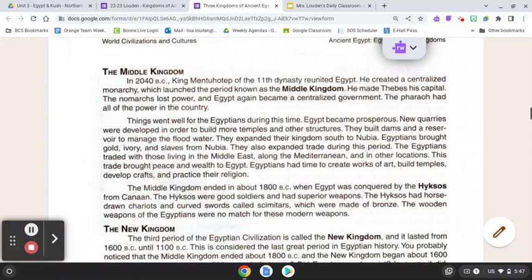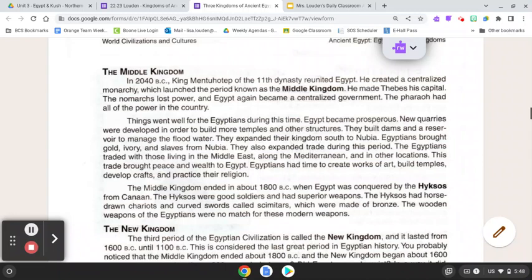Things went well for the Egyptians during this time. Egypt became prosperous. New quarries were developed in order to build more temples and other structures. They built dams and a reservoir to manage the floodwater. They expanded their kingdom south to Nubia. Egyptians brought gold, ivory, and slaves from Nubia.